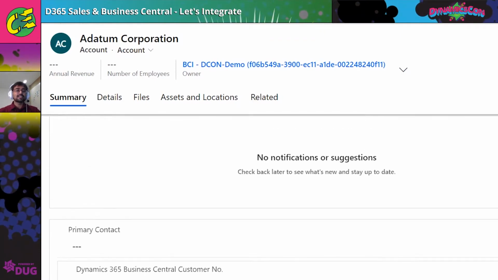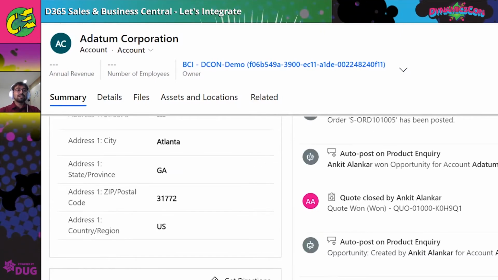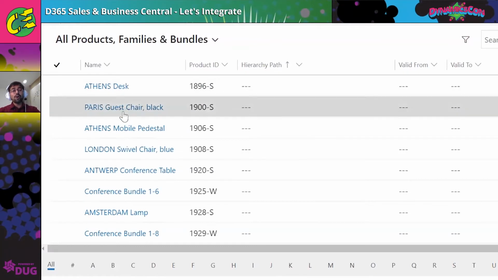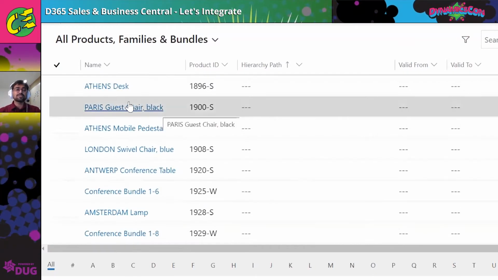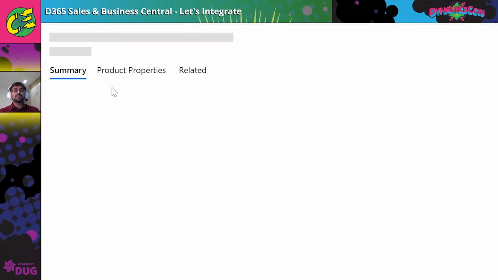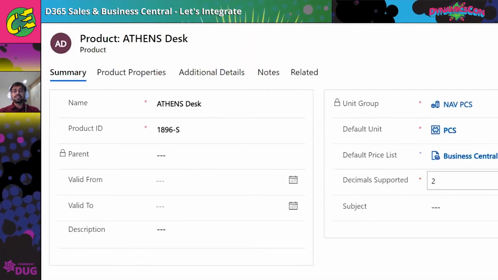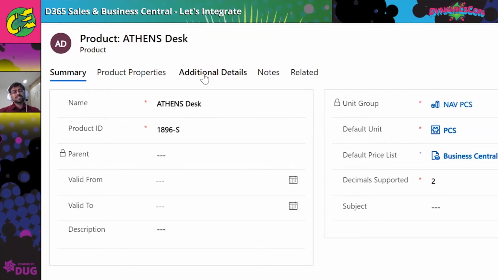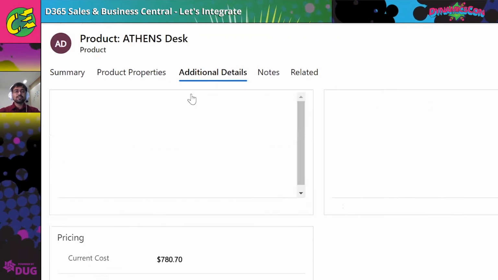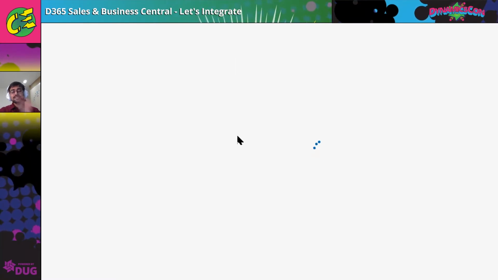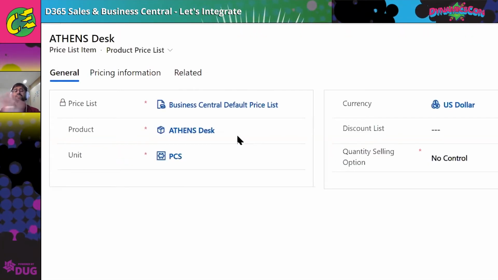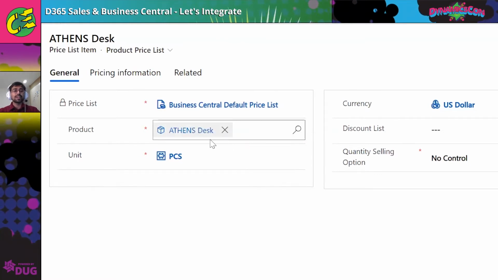That's the accounts. Similarly, we have the products. I have synchronized all the different products. 20 products were there in BC, and I synchronized them to CRM. Each product will be tied to a default price list, so a default price list will be created from Business Central. But you are flexible enough to create your own price list inside CRM, based on different requirements, and you can just pass the amount to BC. So you won't have a problem.